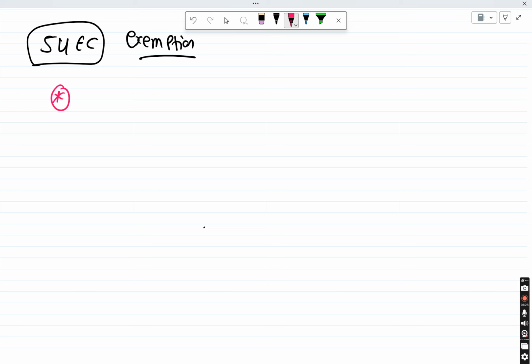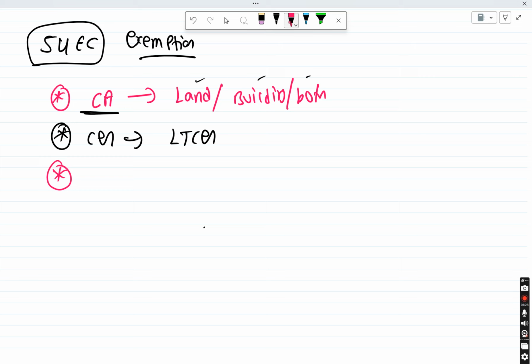First of all, the capital asset should be land or building or both. That means whatever capital asset you are transferring should be land or building or both. And whatever capital gains you get must be long term capital gains. Short term capital gains cannot claim this exemption.